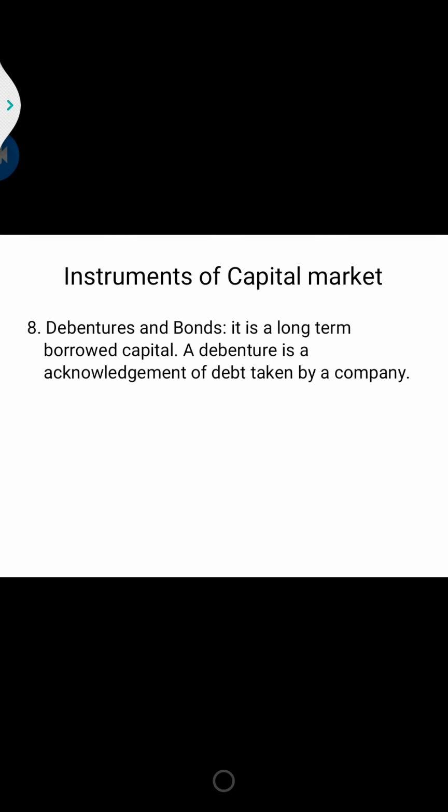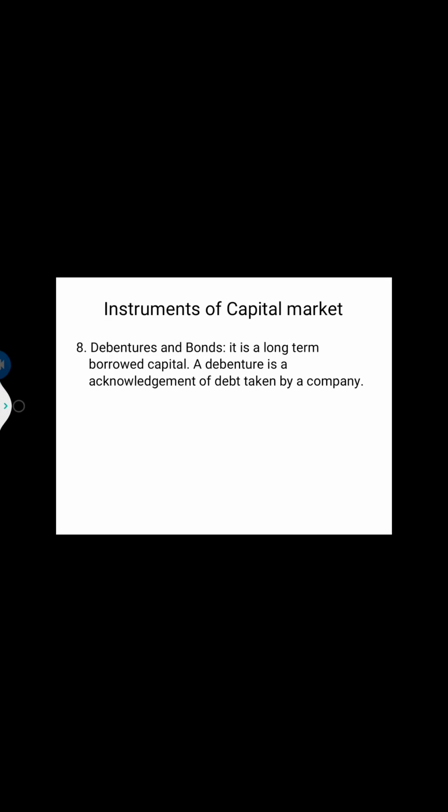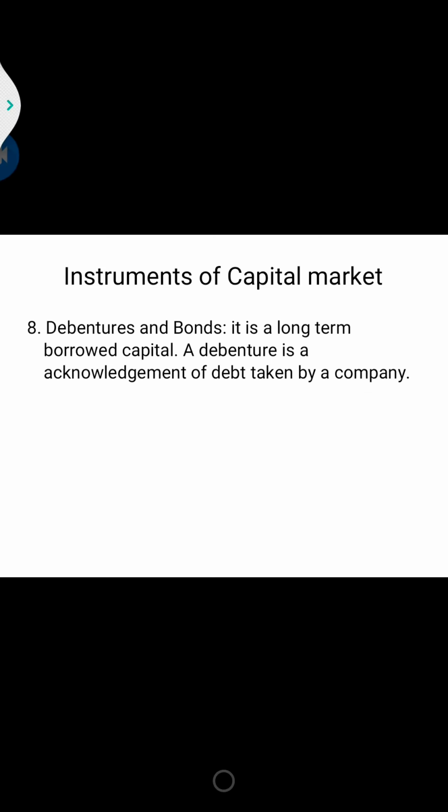And the next is debentures and bonds. What is the difference between debentures and bonds? Here we say debentures and bonds. The debenture is the acknowledgement of debt, or long term borrowed capital. The word debenture is derived from the Latin word, which means to owe.